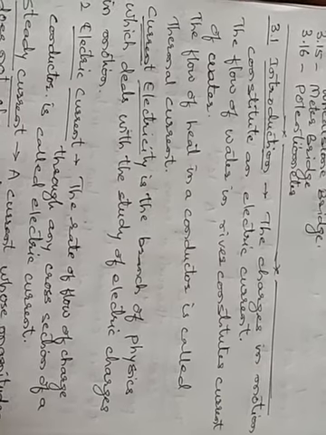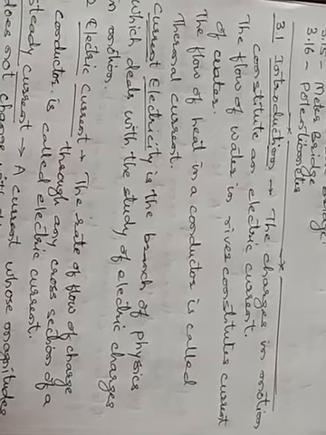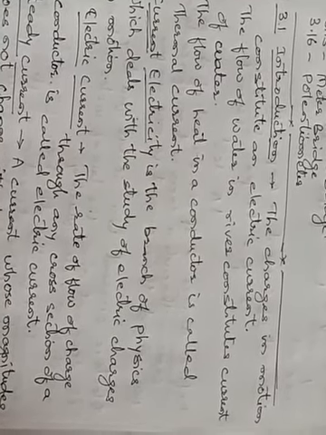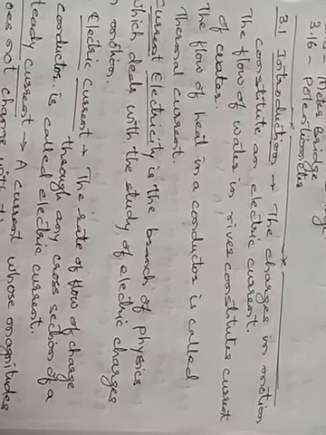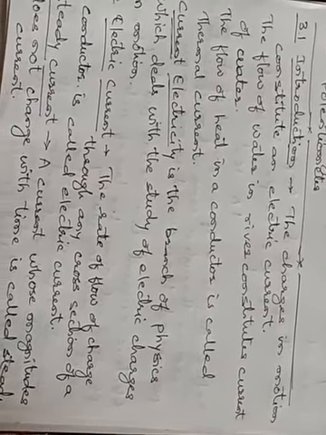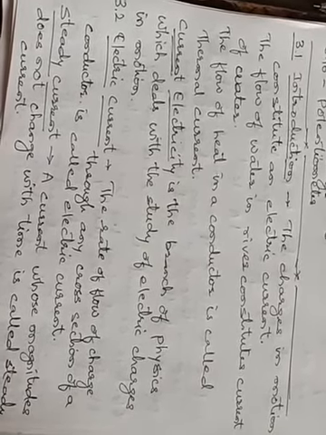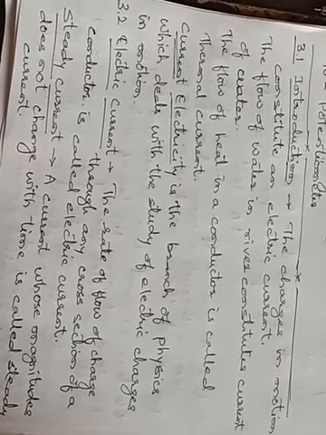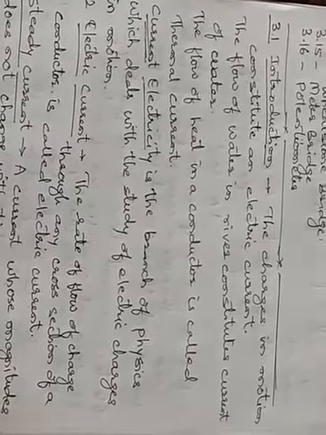If I want the water to flow, what do I have to do? I have to bring one end of the pipe downwards. When I bring one end of the pipe down, the water present in the pipe will start flowing. So the flow of water takes place only because one end is at a higher level and the other end is at a lower level.